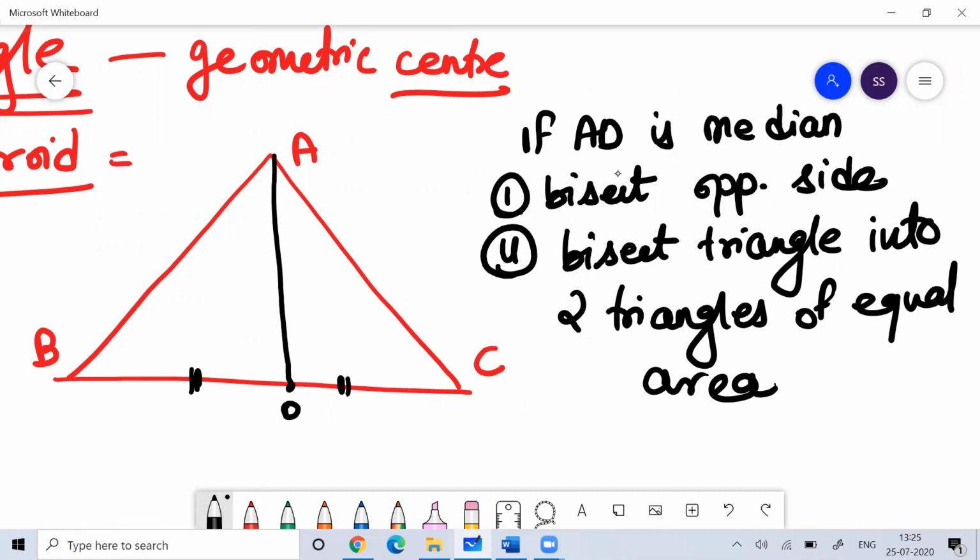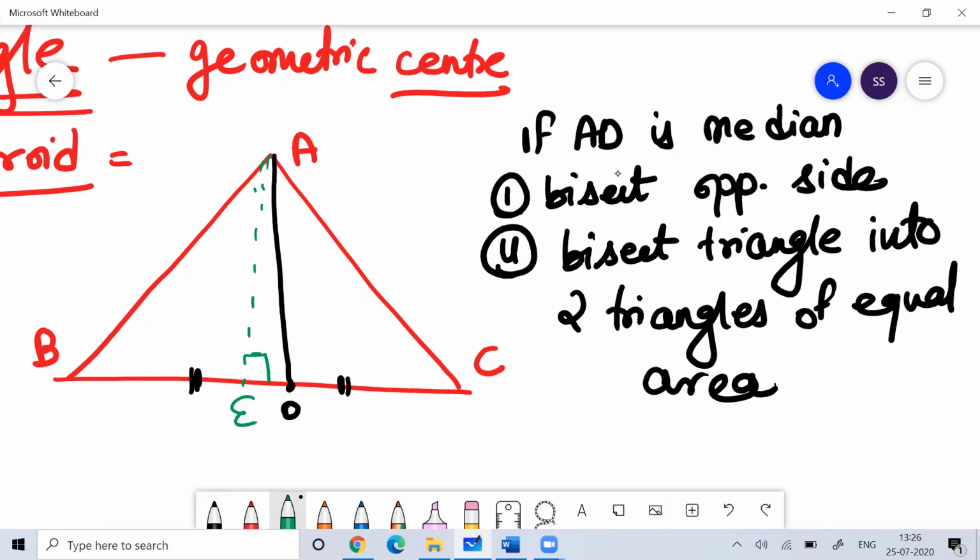You can understand this, and if you want to prove it, you can. You know that BD is equal to CD, and let me draw an altitude called AE.